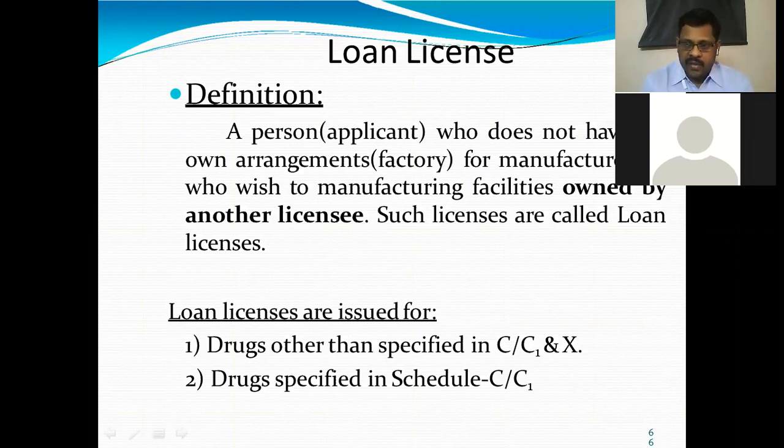So here, actually, before including this provision under the Act, the person who manufactured under a loan license would not be questioned. Only the original owner was questioned. Now, both are equally responsible for the quality of the product manufactured. Loan licenses are issued for drugs other than those specified in C, C1 and X. Except these classes only, those drugs can be manufactured under loan license. Drugs specified in C1 class can also be manufactured with a separate, special license.